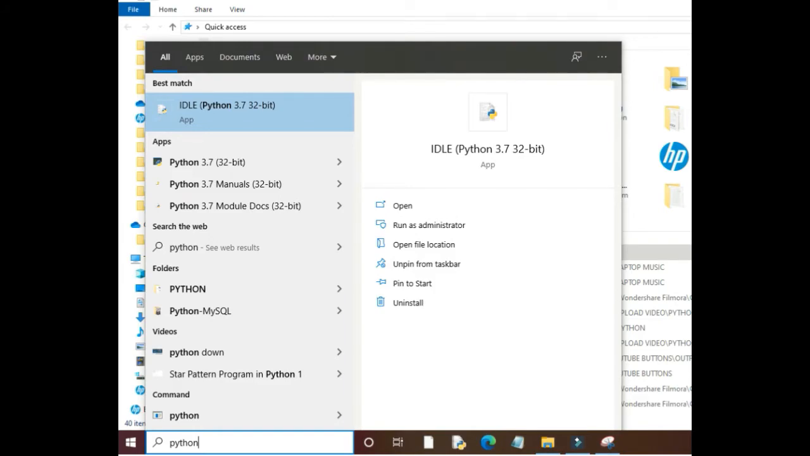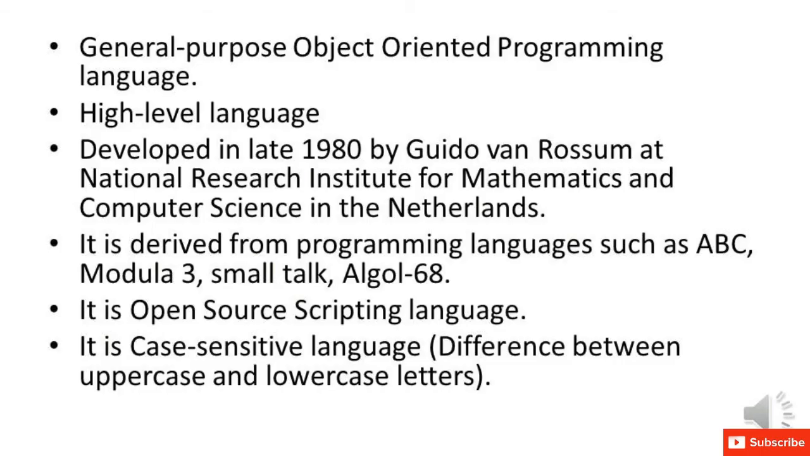What is Python? Python is a general purpose object-oriented programming language. It means in Python we deal with classes and objects. Python is a high-level programming language. It was developed in the late 1980s by Guido van Rossum at the National Research Institute for Mathematics and Computer Science in the Netherlands. It was derived from programming languages such as ABC, Modula-3, Smalltalk, Algol 68.